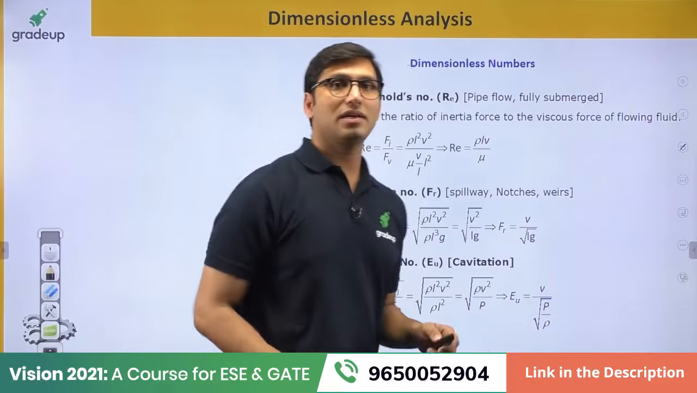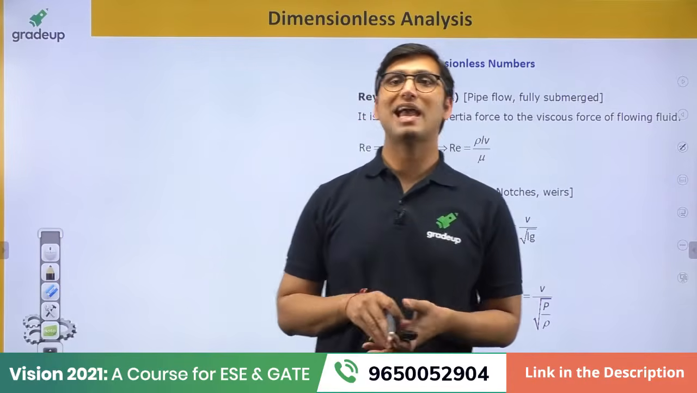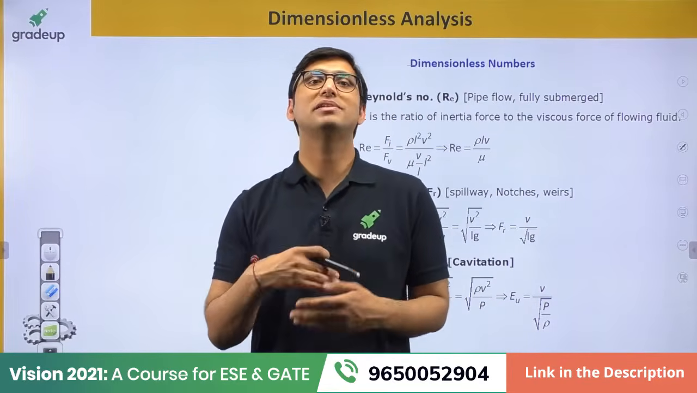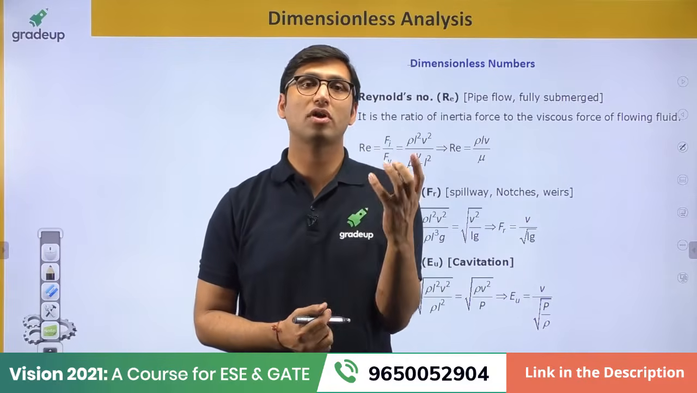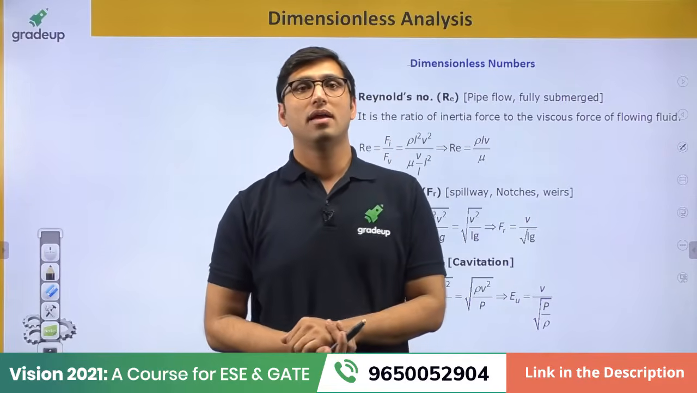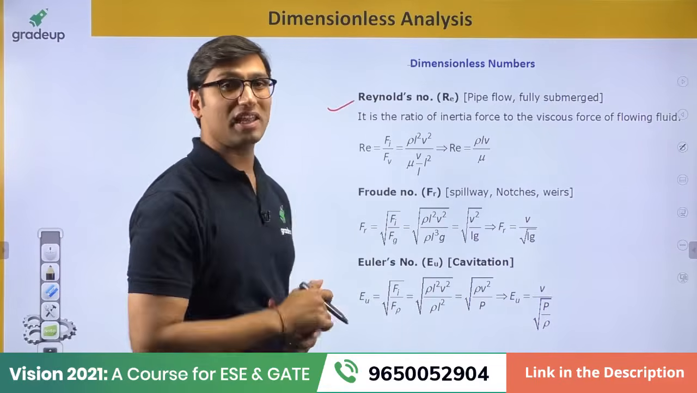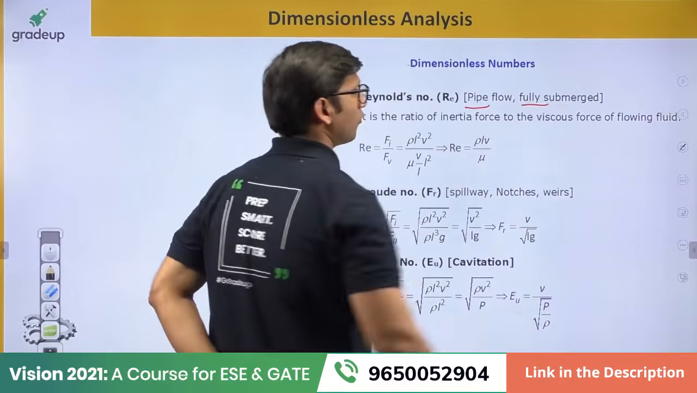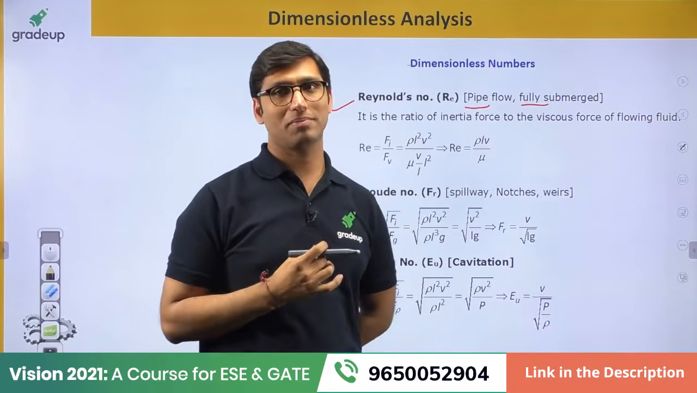Now, after understanding these different kinds of forces, these forces can be represented with the help of some dimensionless numbers. Now, what are those dimensionless numbers that we use for this dimensionless analysis? These numbers are the Reynolds number. The Reynolds number is basically used for pipe flow and fully submerged flow. For the condition of pipe flow and fully submerged flow, we use this Reynolds number.